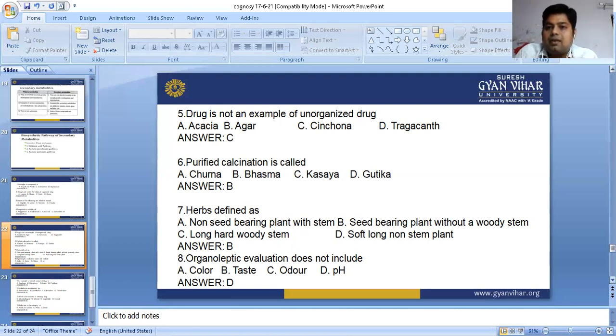Odor means smell. By smell we can identify that this belongs to turmeric, this to jeera, this to fennel, this to clove. But pH we can't identify. So the answer is pH, it is not an organoleptic characteristic.